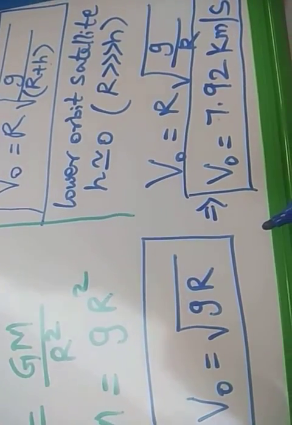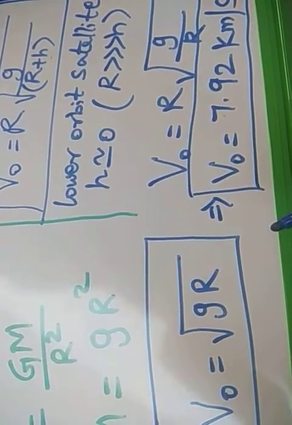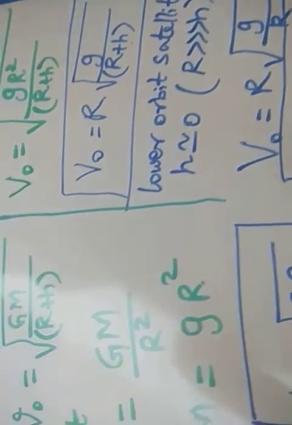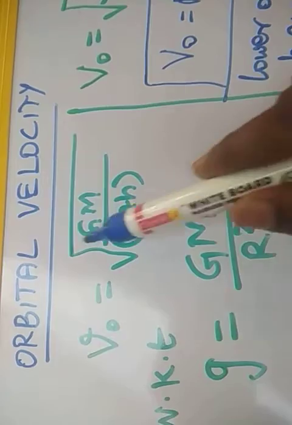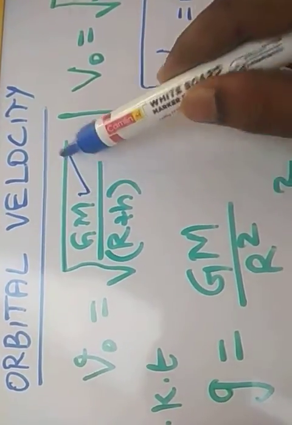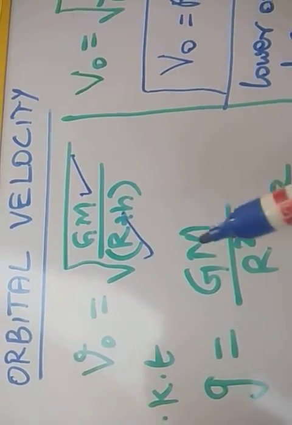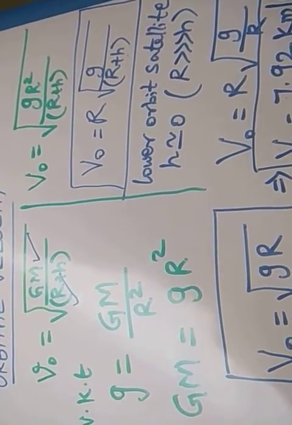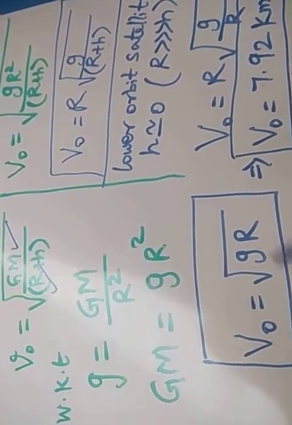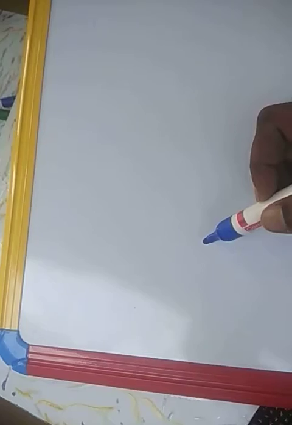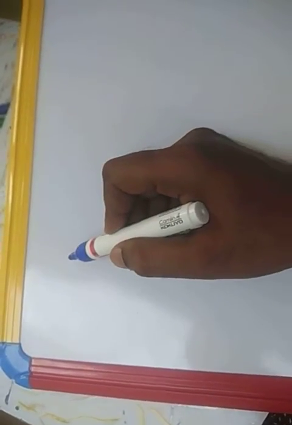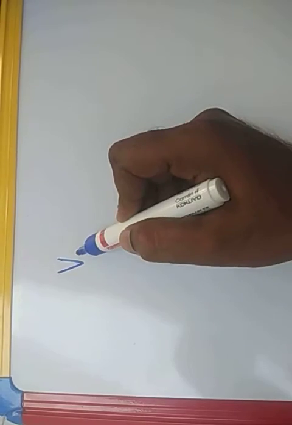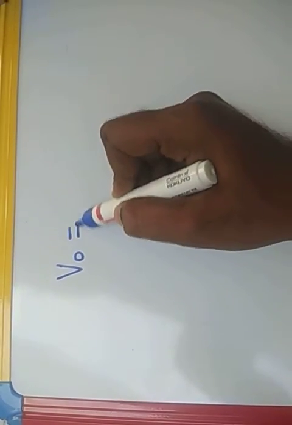Finally, it depends on the mass and the radius of the planet. So the orbital velocity depends upon the mass of the earth and the radius of the earth. So we have seen what the orbital velocity is in detail. What is the relation between orbital velocity and the escape velocity?